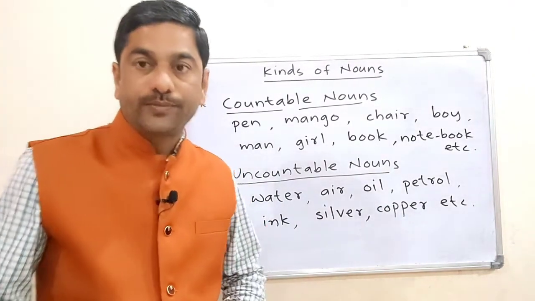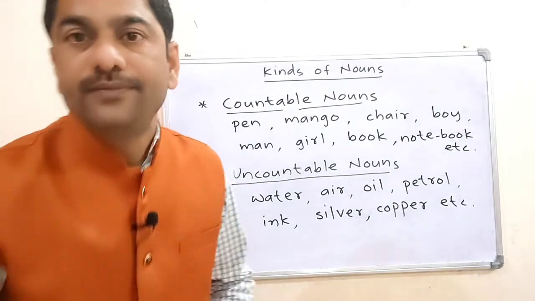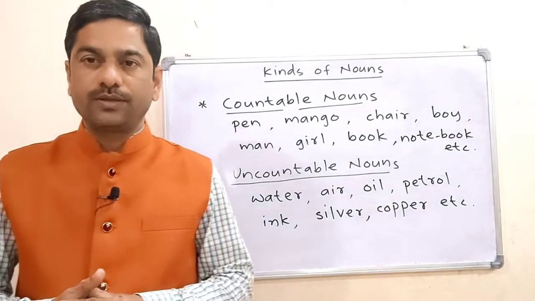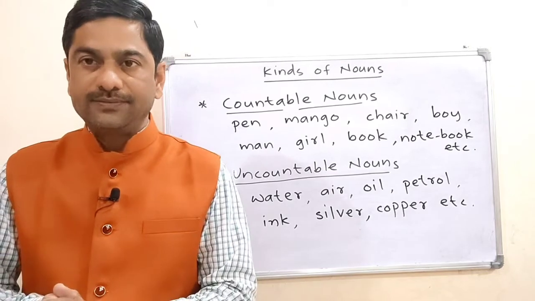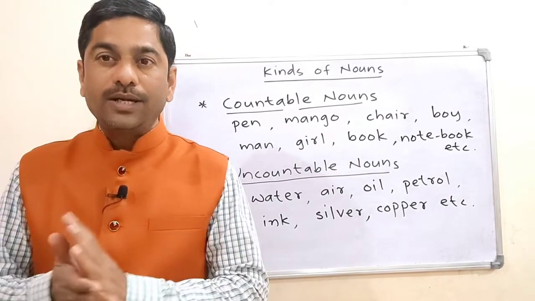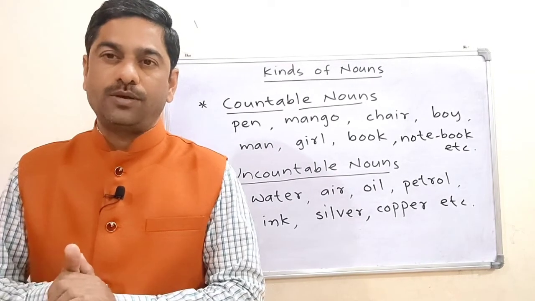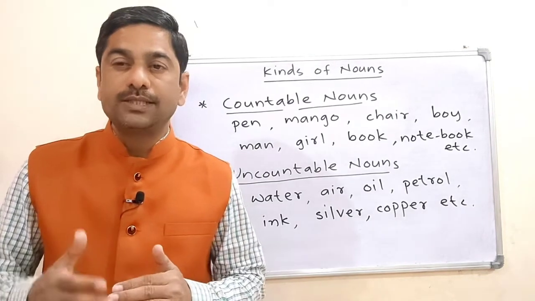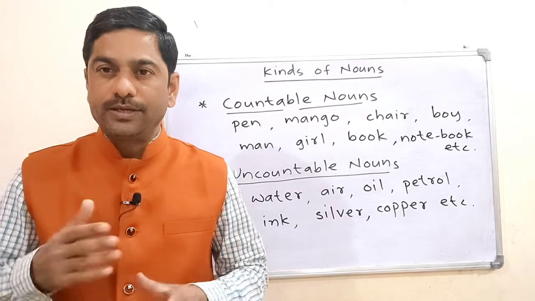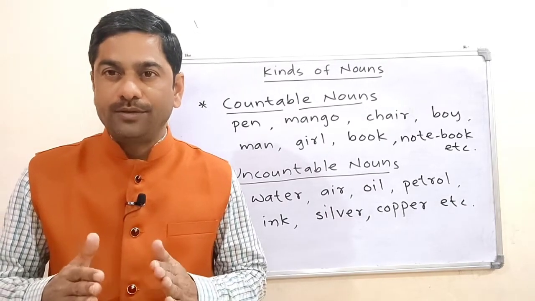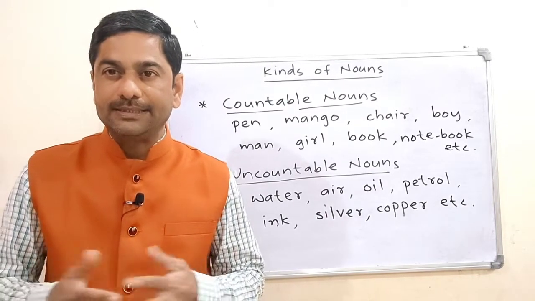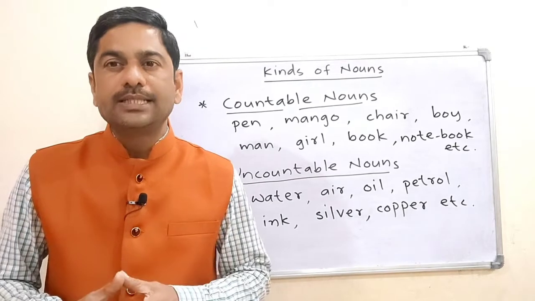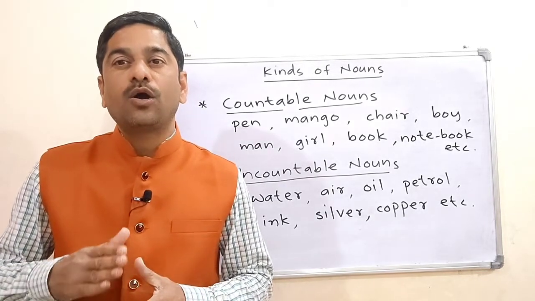So today we studied different kinds of nouns. The first classification is common nouns and proper nouns. Common nouns are names given to persons, places or things in common. River, man, boy, girl, city, village, school, these are examples of common nouns.